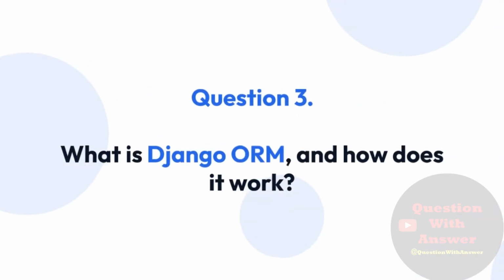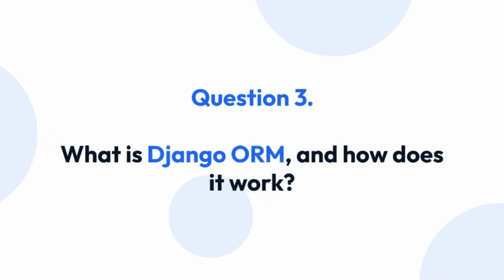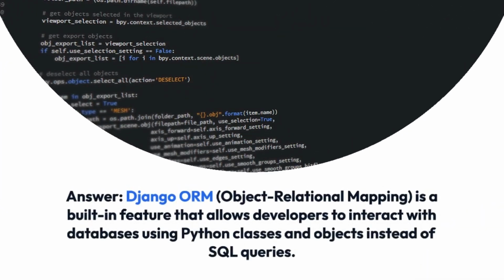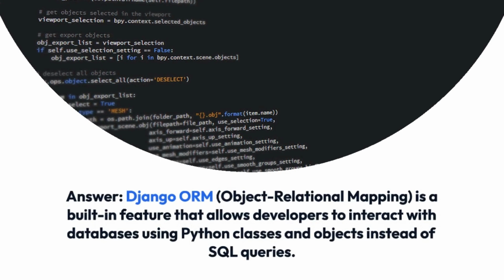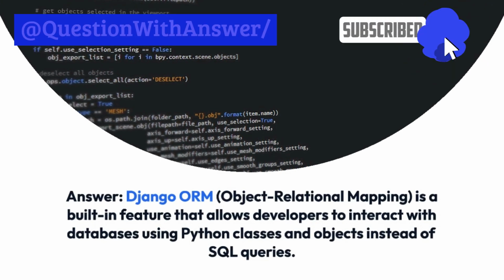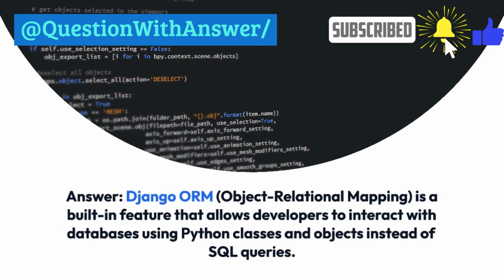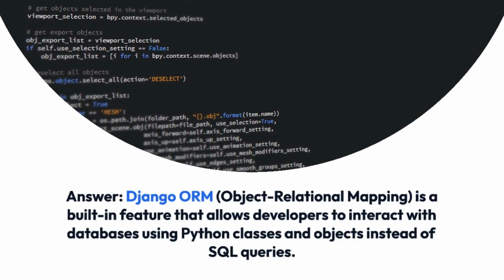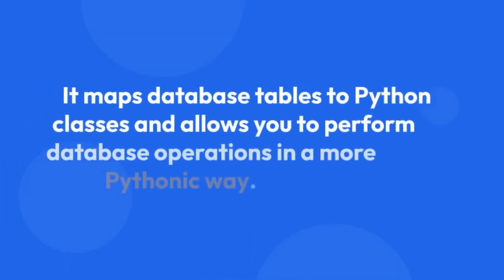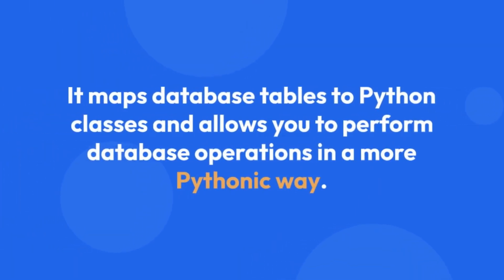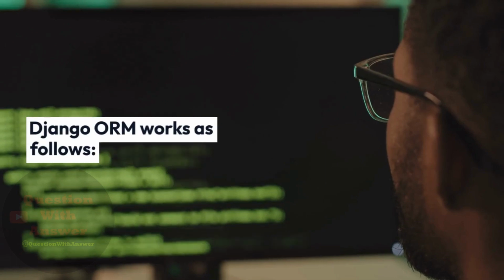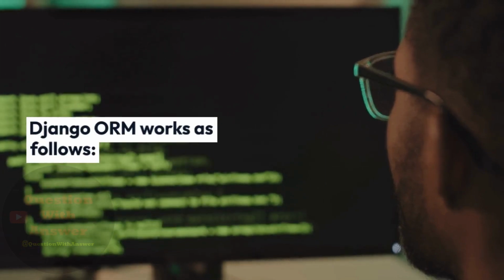Question 3. What is Django ORM, and how does it work? Answer: Django ORM, Object Relational Mapping, is a built-in feature that allows developers to interact with databases using Python classes and objects instead of SQL queries. It maps database tables to Python classes and allows you to perform database operations in a more Pythonic way. Django ORM works as follows.